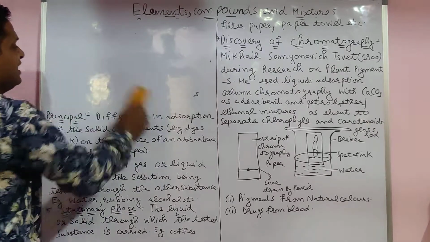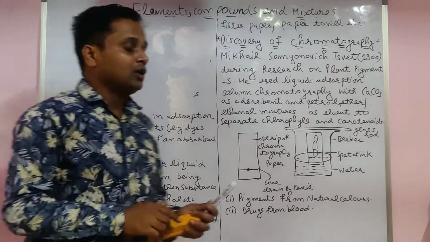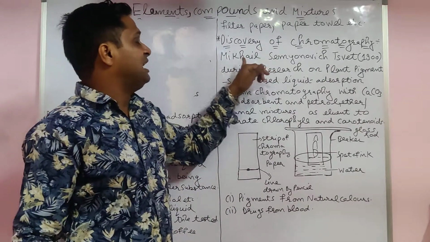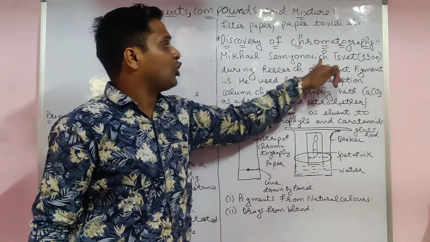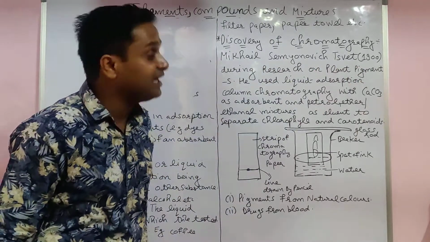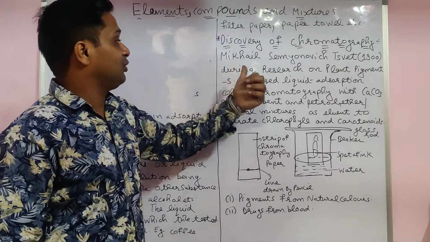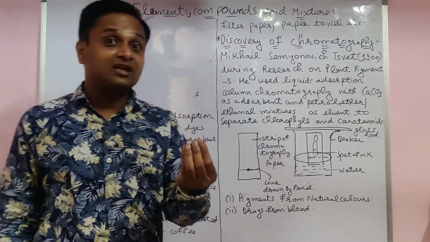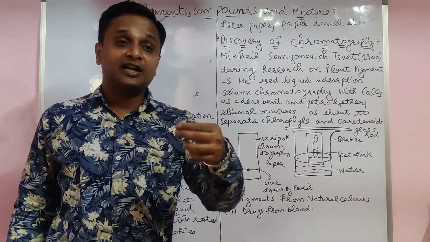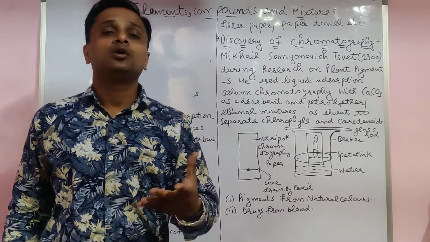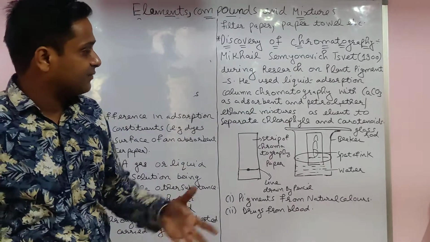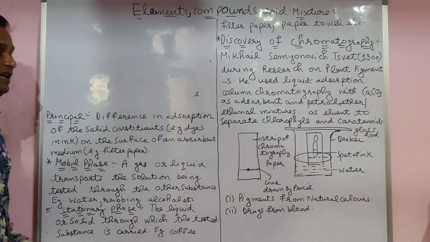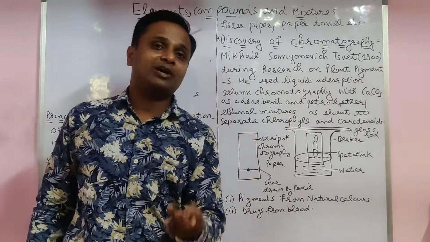The word used is adsorption. Chromatography was first discovered by Mikhail Semyonovich Tsvet in 1900 during research on plant pigments. Actually, plant pigment has color, and it contains different types of color. How are you able to know how many colors are in that pigment? With the help of chromatography. A lot of types of chromatography exist. One is TLC, thin layer chromatography.